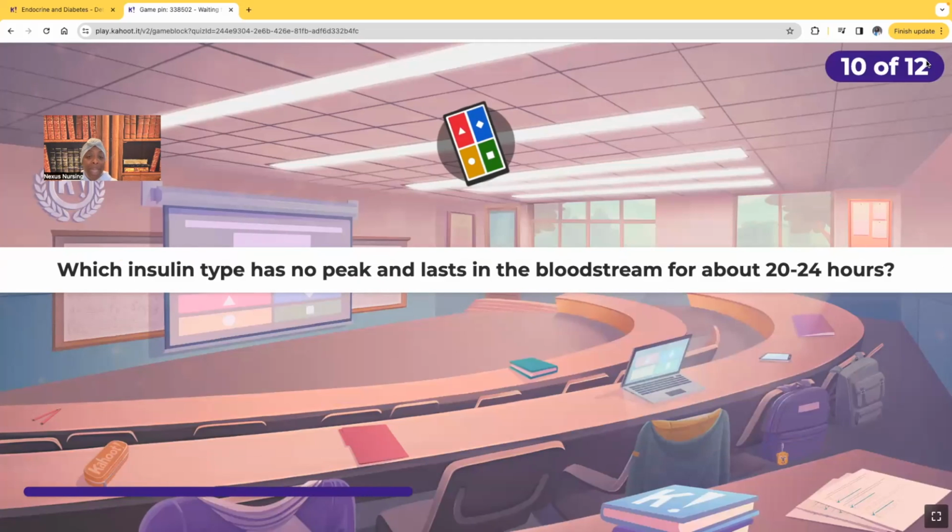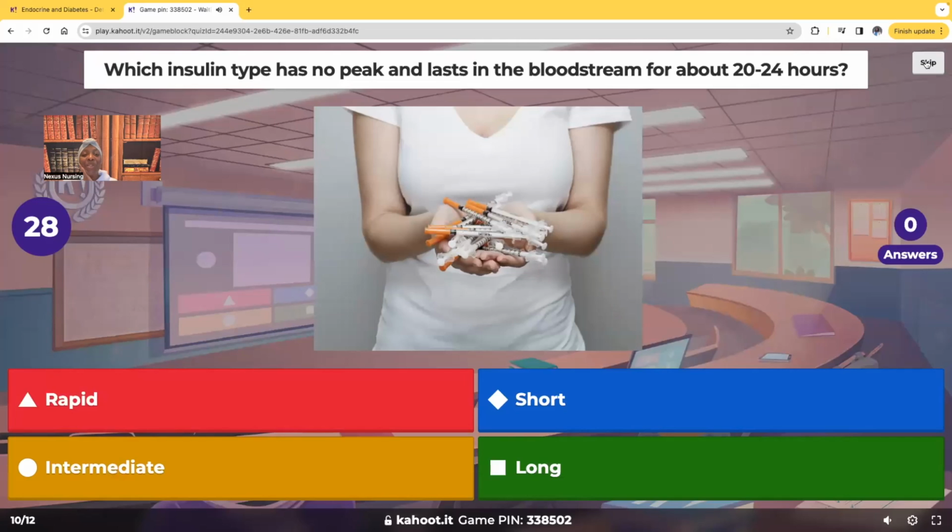What insulin type has no peak and lasts in the bloodstream for about 20 to 24 hours? Rapid, short, intermediate, or long? I forgot this was a question. I wouldn't have given you an answer. Well, everyone should get this right.